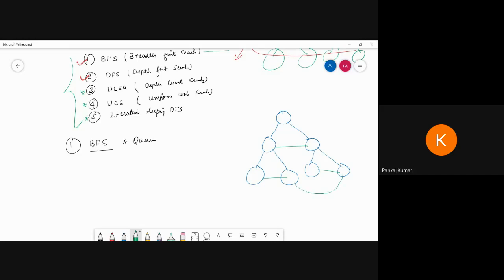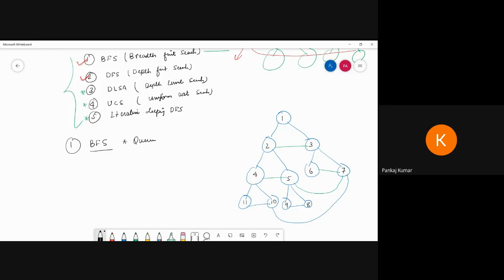This will also happen like this, and like this. This one will be attached with this one and this one also. So this is 1 2 3 4 5 6 7 8 9 10 11.